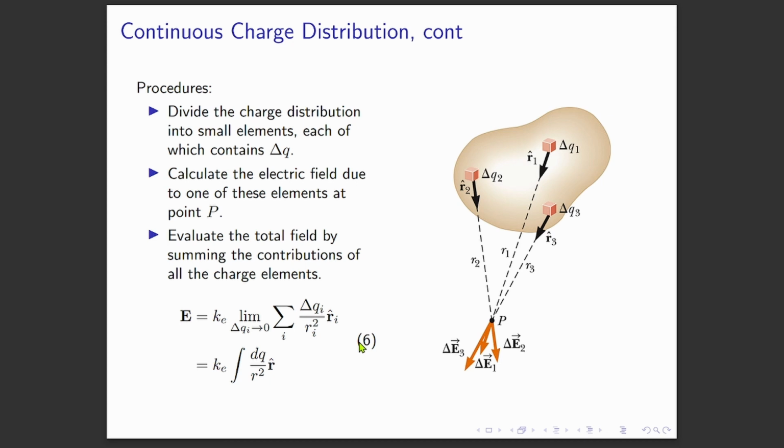If you use Gauss law, then it is way easier, provided that the problem is symmetrical. For example, this problem is not symmetrical. If you look at the shape of the body here, which is an arbitrary shape, I'm sure that it is not symmetrical, so Gauss law will not be applicable for this kind of body. Let's say if I have a body of charge in the form of a sphere, then I can use Gauss law because it is symmetrical. So you have to use your intuition and your experience as a physics student to identify whether the shape is symmetrical or not.